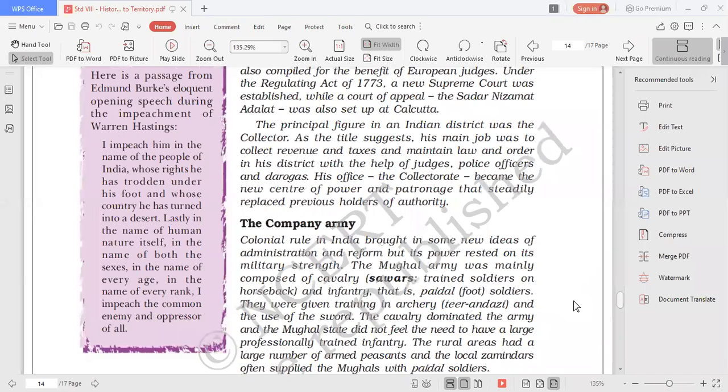What did he say about Warren Hastings? 'I impeach him in the name of the people of India, whose rights he has trodden under his foot and whose country he has turned into a desert. Lastly, in the name of human nature itself, in the name of both the sexes, in the name of every age, in the name of every rank, I impeach the common enemy and oppressor of all.'